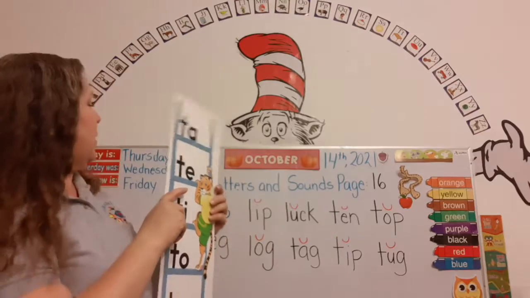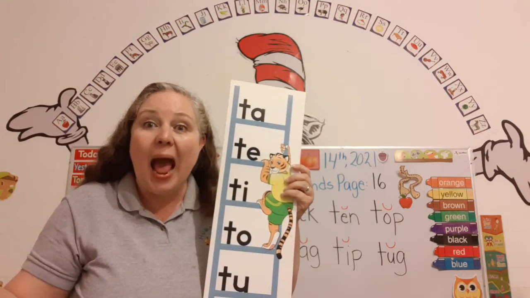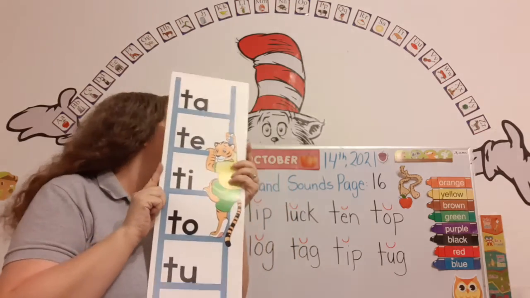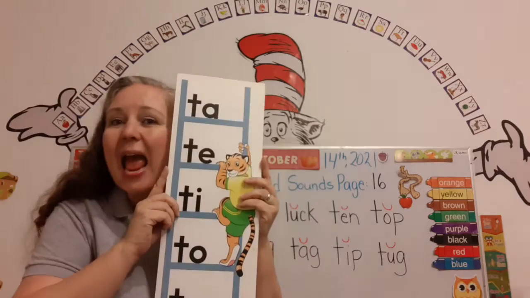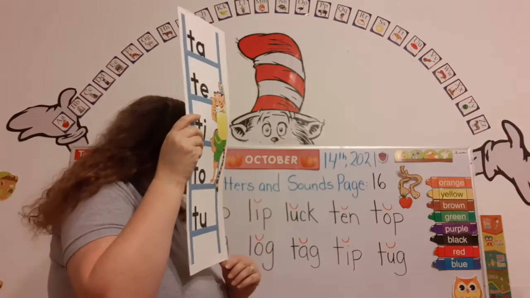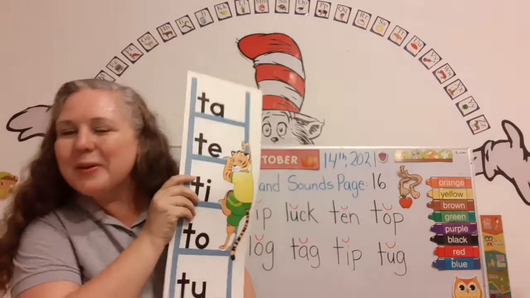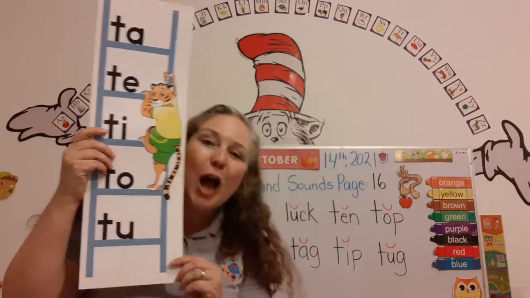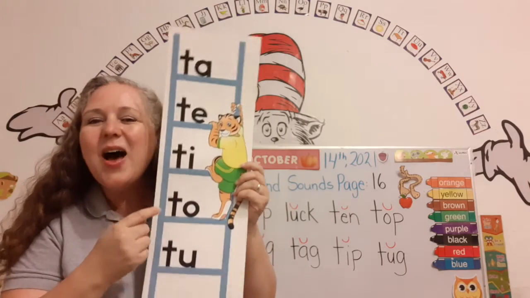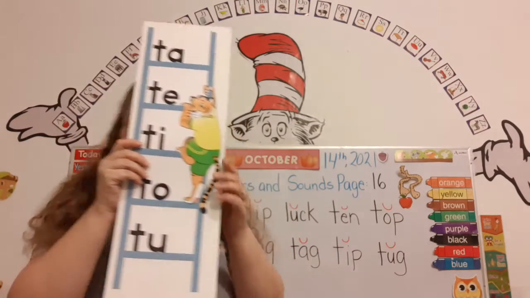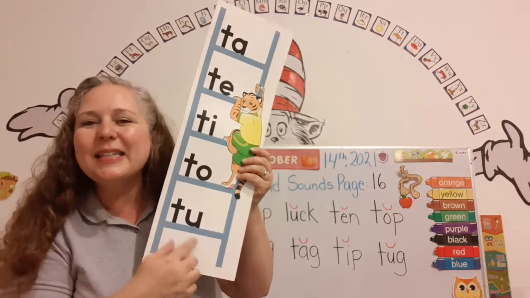Okay, now we're going to do Tony the Tiger. Are you ready? Here we go. Tack. What blend do you hear? Point to it. Tack. That's right. Tin. What blend do you hear? Tack. That's right. Tip. What blend do you hear? Tip. That's right. Top. What blend do you hear? Ta. That's right. Tag. What blend do you hear? Ta. You guys are just amazing.